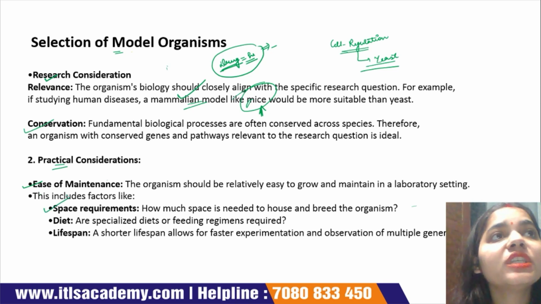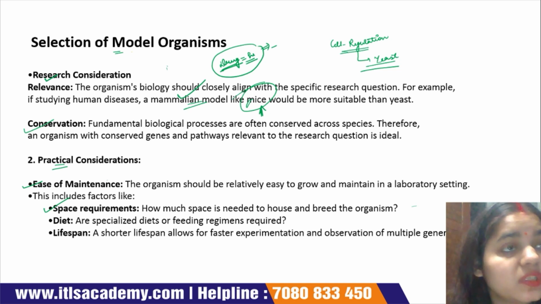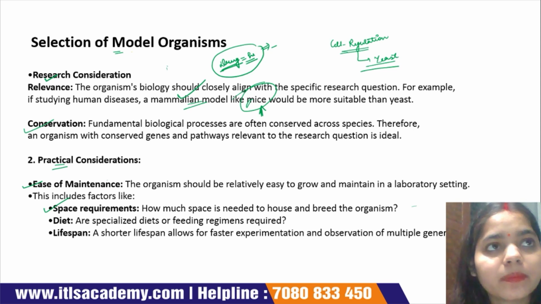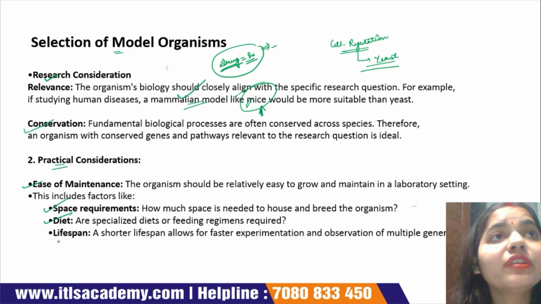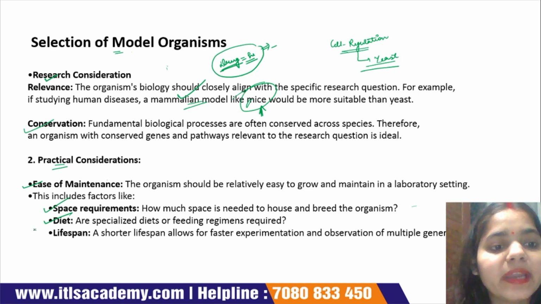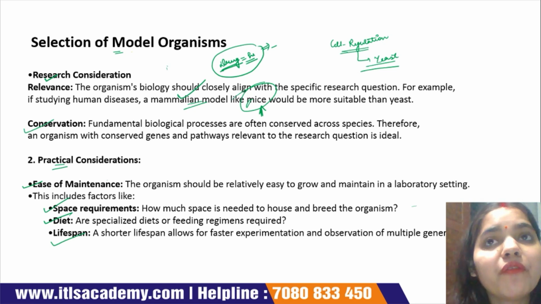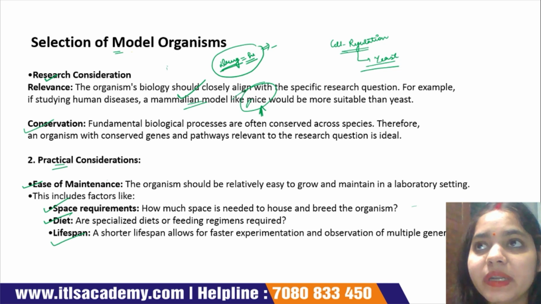How much space is needed for growing or breeding the model organisms? This is very important. Next is diet. Which types of diet are required for model organisms? Next, lifespan. The lifespan of a model organism is very short, for faster experiments and observation.